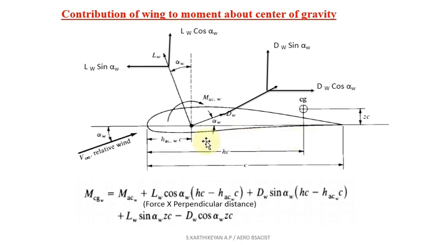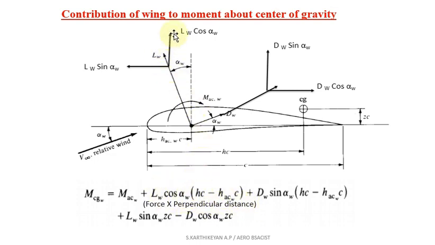Okay, so for that purpose, here you can see HC minus HAC WC, that is the total distance. The total distance minus this distance gives the distance between your aerodynamic center and center of gravity point. Okay, that is what we are looking for. That is called your perpendicular distance. So that is why I am mentioning here the first point, force into perpendicular distance. The first point you got is force into perpendicular distance. So force into perpendicular distance is making the moment.